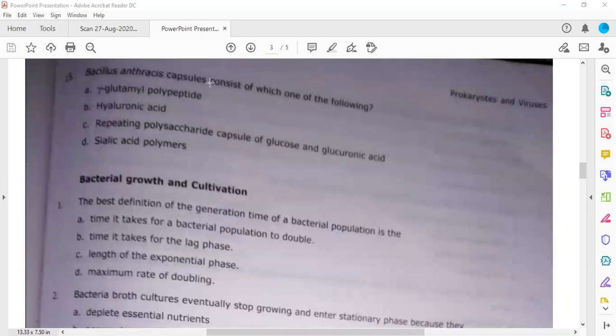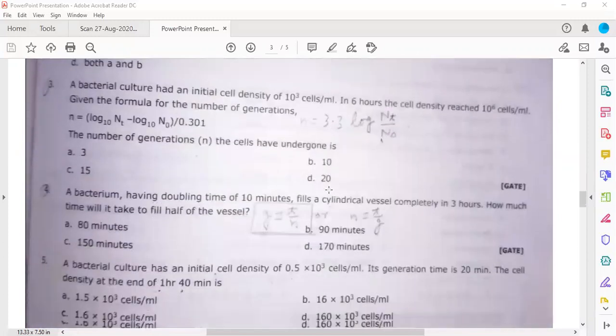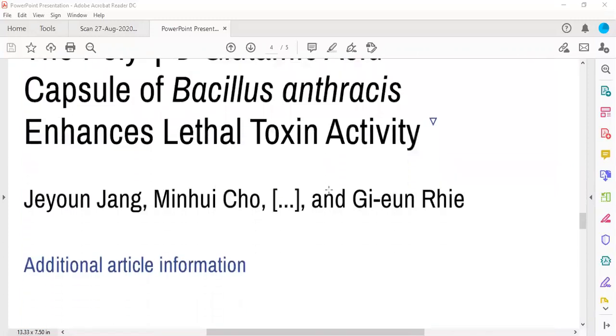Bacillus anthracis capsule is made up of. I have not discussed this type of question in the class, but here it is given Bacillus anthracis. Listen, in different microorganisms the capsule property may be different, and this capsule is giving some kind of resistance to this particular microorganism from antibiotics. It will protect it. So in Bacillus anthracis, actually this is made up of gamma glutamyl. So here's the answer.